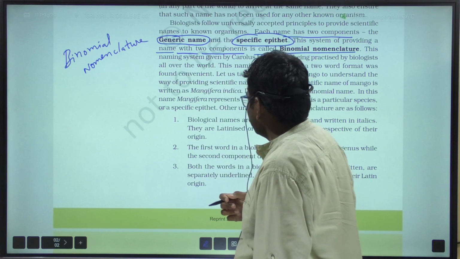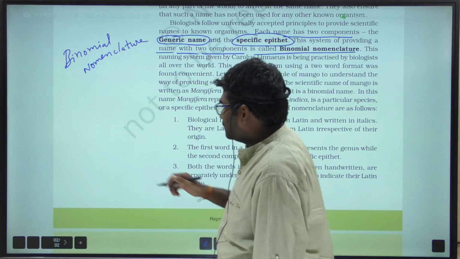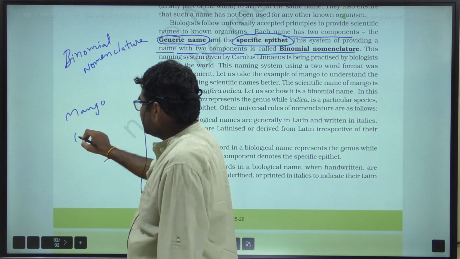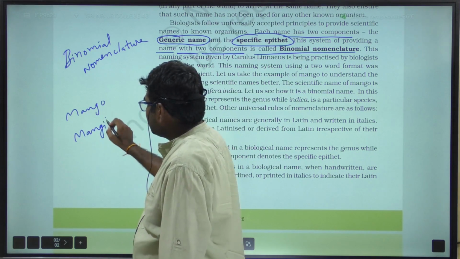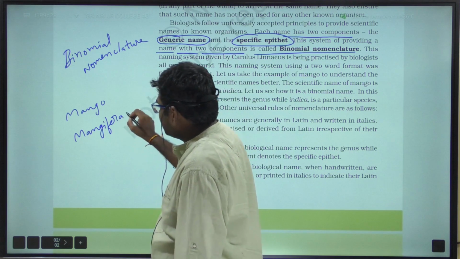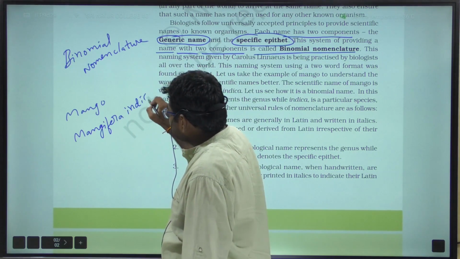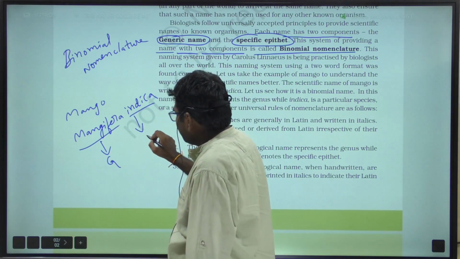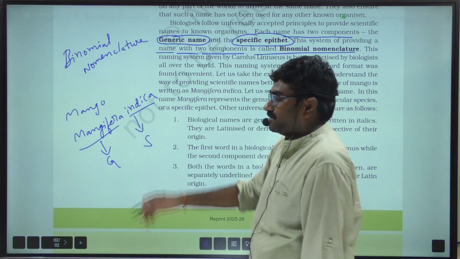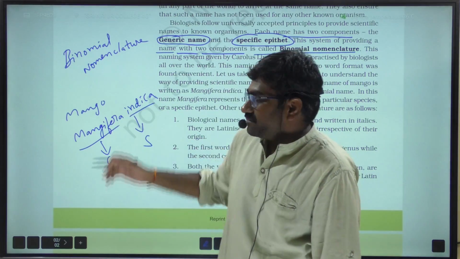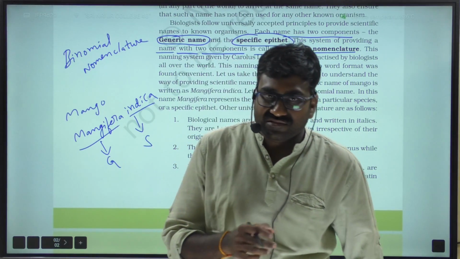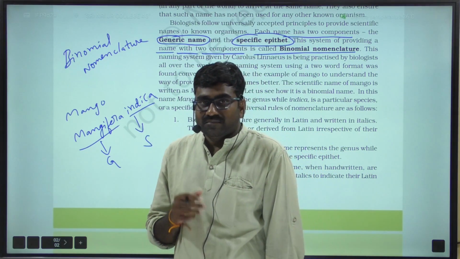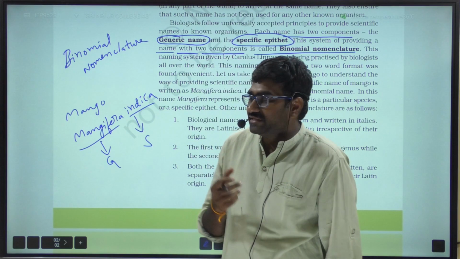For example, mango. What is the scientific name of mango? Mangifera indica. Here Mangifera is the genus and indica is the species. Genus and species are the two components. The concept of the binomial nomenclature system was for the first time given by Gaspard Bauhin, but it was popularized by C.V. Linnaeus.